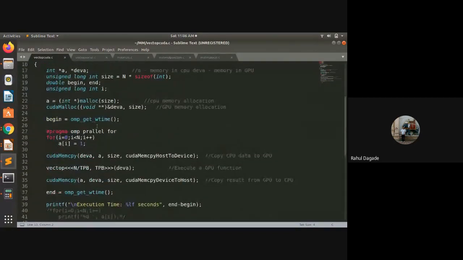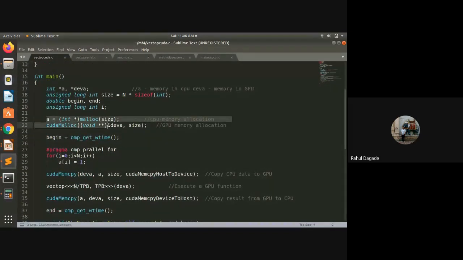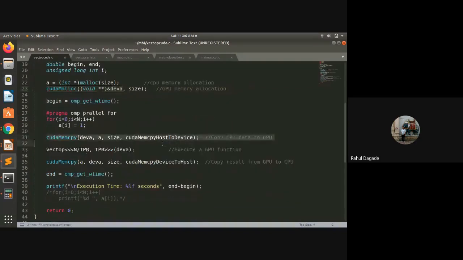So what is done is, first the host memory is allocated, the device memory is allocated, then the data is copied. cudaMemcpy is used to copy the data from the host to the device, and then the kernel is called. The kernel is actually calling the GPU. So the GPU is called with the number of blocks and the number of threads.